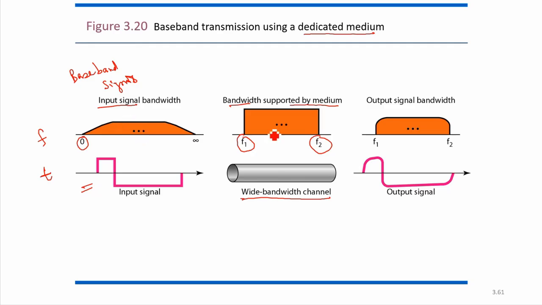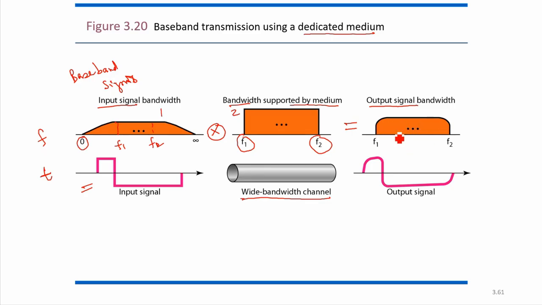Once this signal is passing through this, after passing through it, at the output we will obtain the result of multiplication of these two signals. So if signal 1 is there and signal 2 is there, they will be multiplied and the output will be this one, having the bandwidth between 0 to infinity. Somewhere here, suppose there is f1, somewhere here is f2. Once it passes, it will be multiplied, and only in between f1 and f2, whatever is the value, that will be reflected here. So between f1 and f2, the output will be reflected.